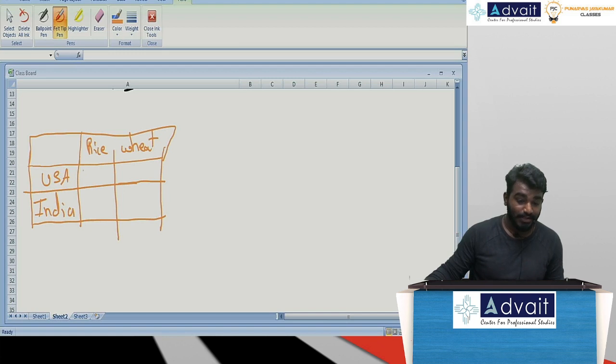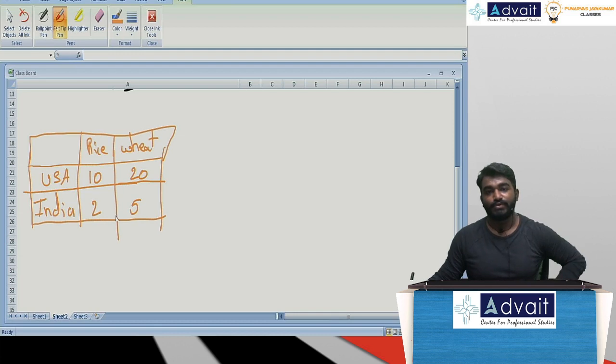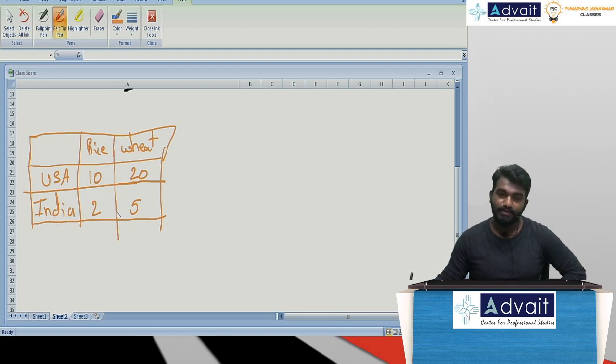USA needs 10 labor hours to produce rice and 20 labor hours to produce wheat. India needs 2 labor hours to produce rice and 5 labor hours to produce wheat. Now, if I observe it, don't you think India has an absolute advantage in production of rice as well as wheat? If I compare with absolute advantage theory, only India can produce both commodities, and mutually benefiting trade will not be possible in this circumstance.